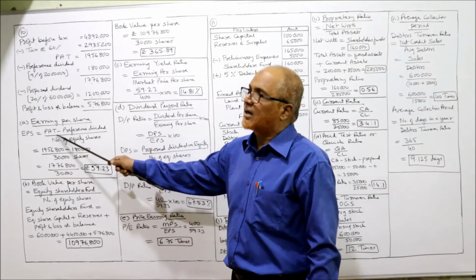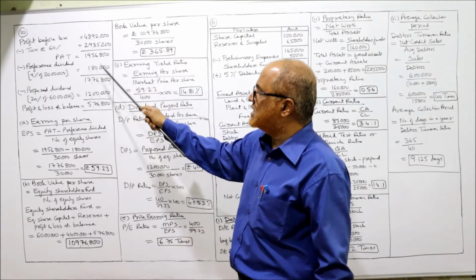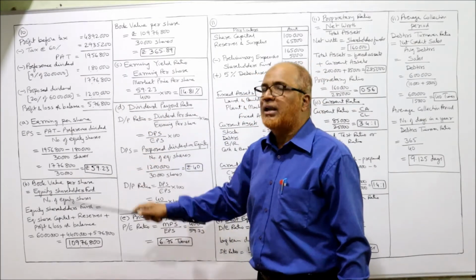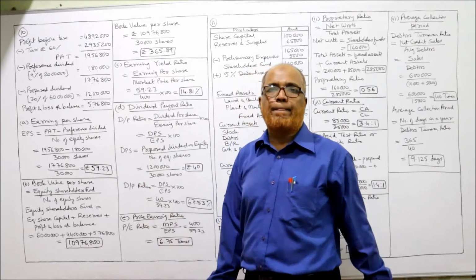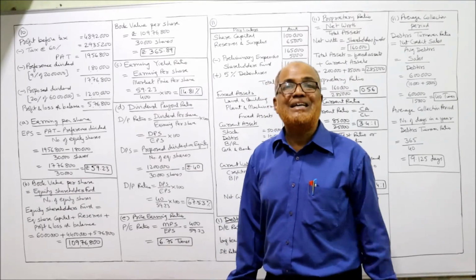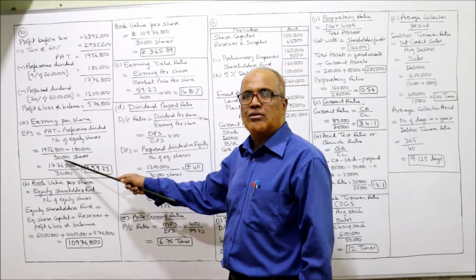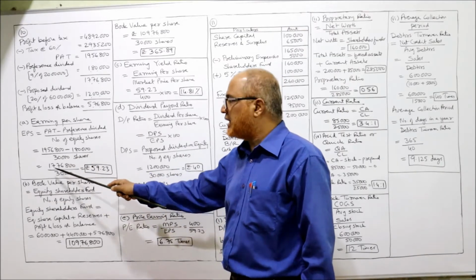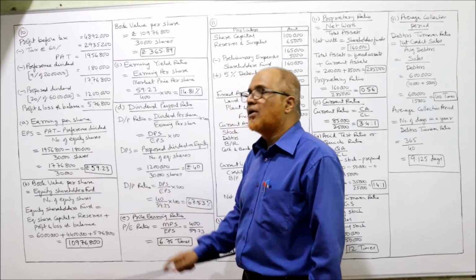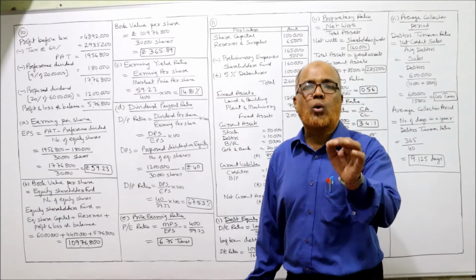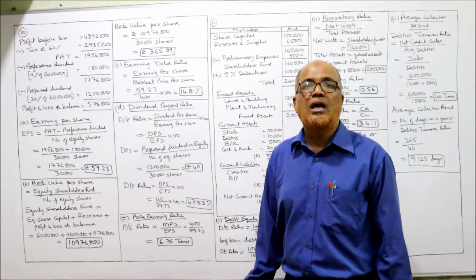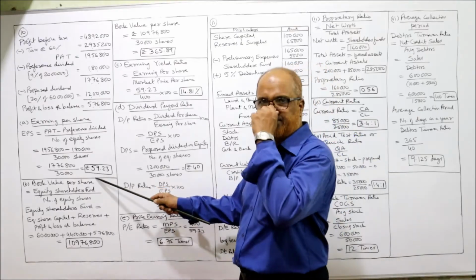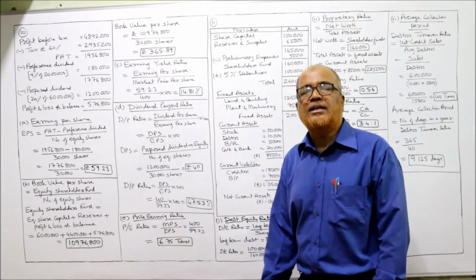So PAT, profit after tax. How much is the profit after tax? 19,56,800. Preference dividend is 1,80,000, divided by the number of equity shares given in the problem. In the problem, 30,000 equity shares are given. So deduct 19,56,800 minus 1,80,000, that is 17,76,800, divided by 30,000. You get 59.23 rupees. This is the EPS, earnings per share. So the first ratio, EPS, is completed.